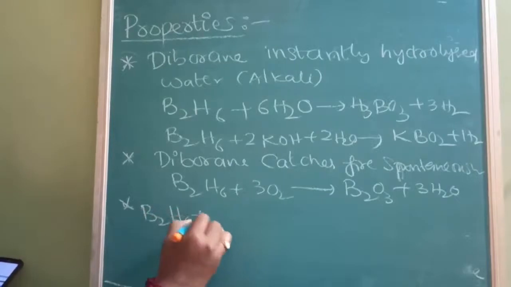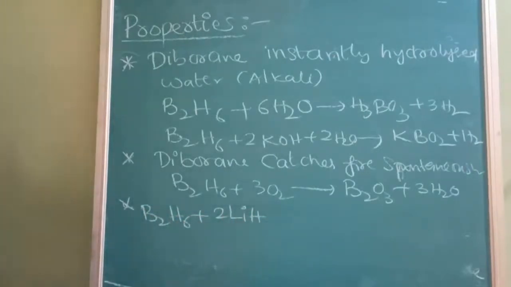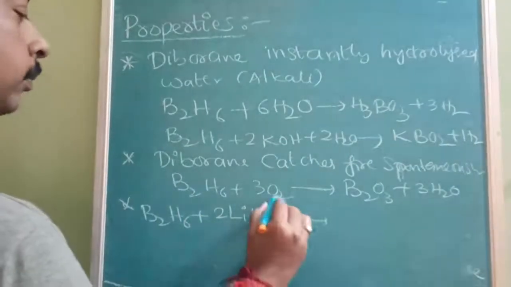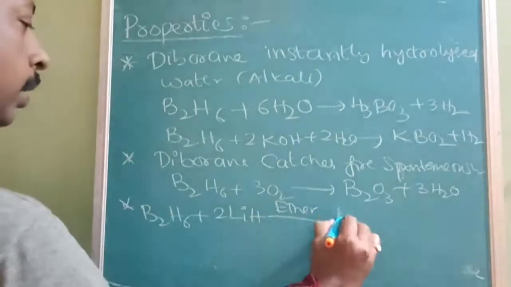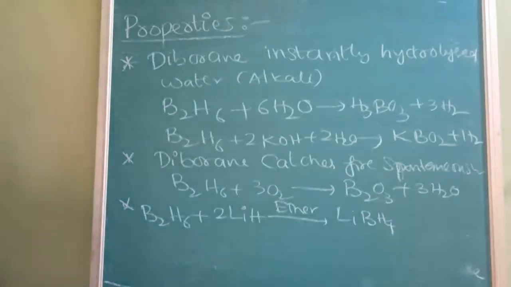B2H6, when it is reduced with lithium hydride only, not lithium aluminum hydride, that is complex hydride. This is salt hydride. In presence of ether, LiBH4 will be formed. Okay.